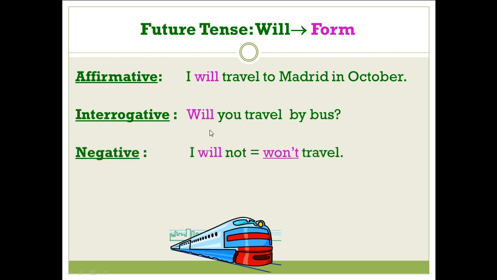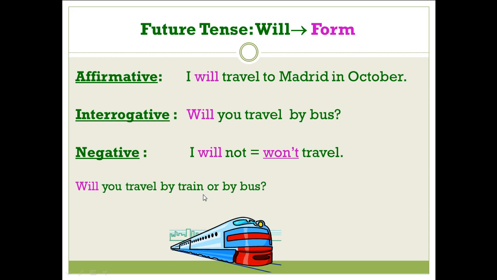And the last kind of sentences, negative sentences. We only put not after will to change the sentence from positive into negative. For example, I will travel to Madrid is a positive sentence. If I want to change it into negative, it will be I will not travel to Madrid in October. We just add not after will. And won't, W-O-N-'-T, is the contraction or the short form of will not.